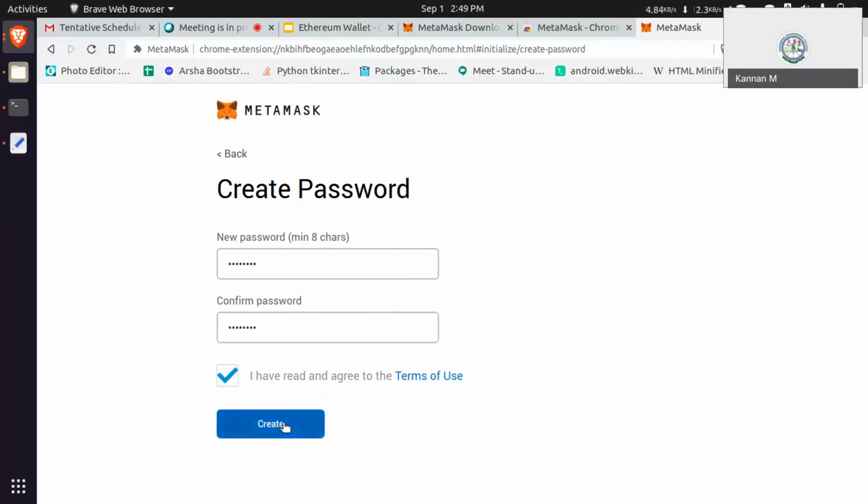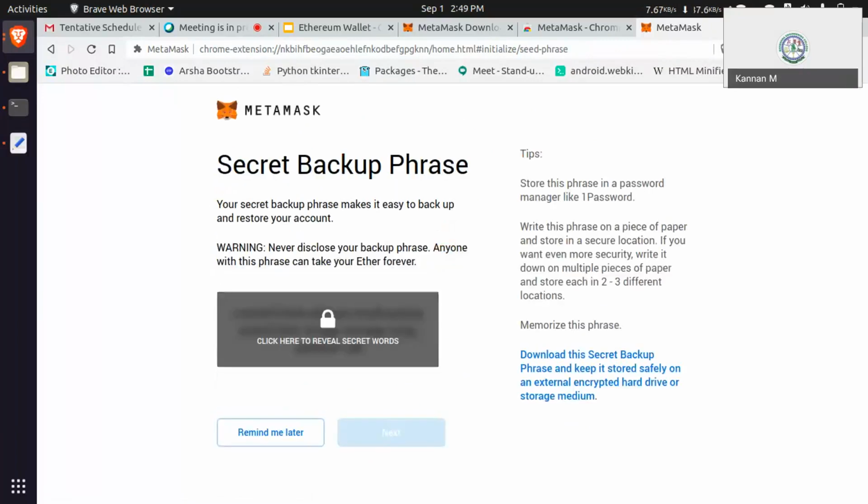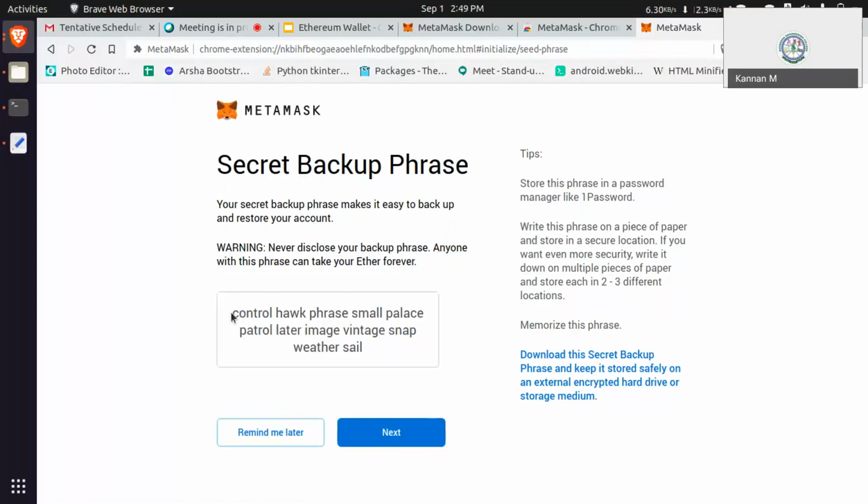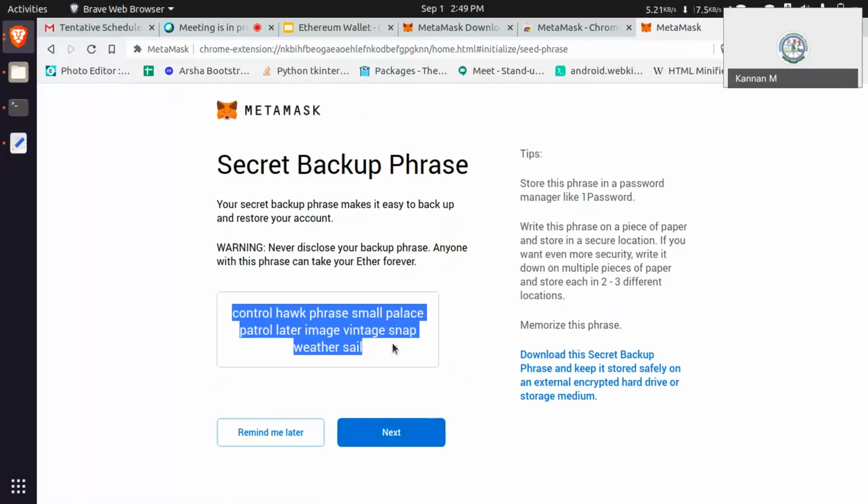Then terms and conditions, create. It will show the secret backup phrase. Just copy this. This is your seed sentence.